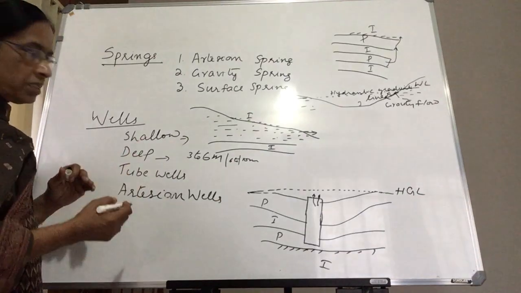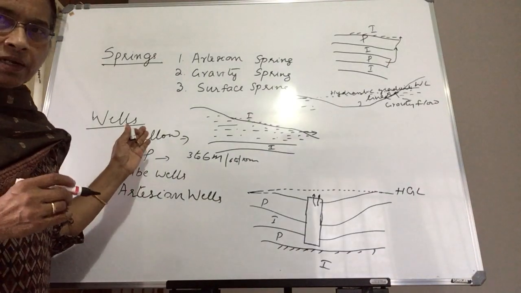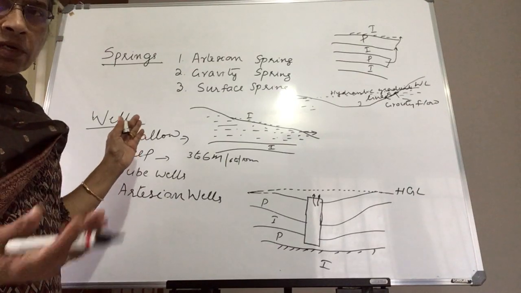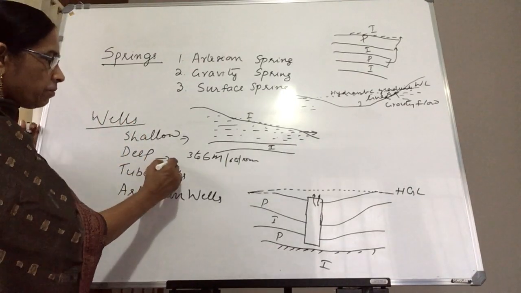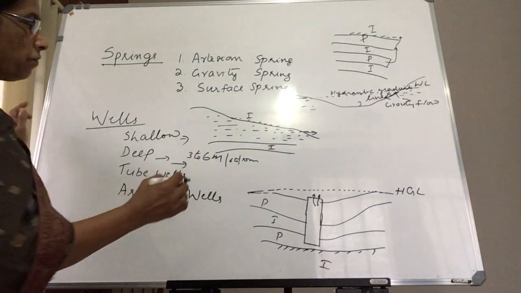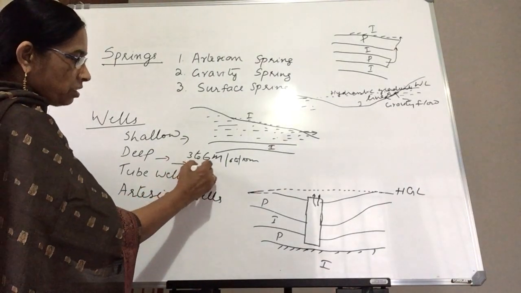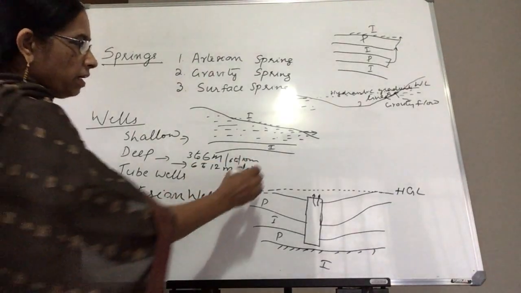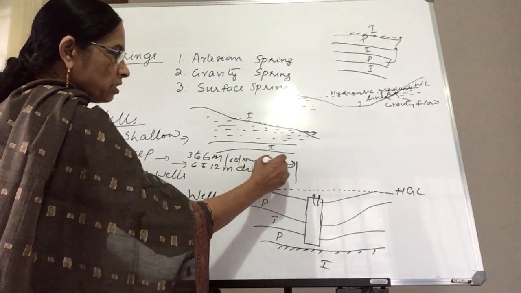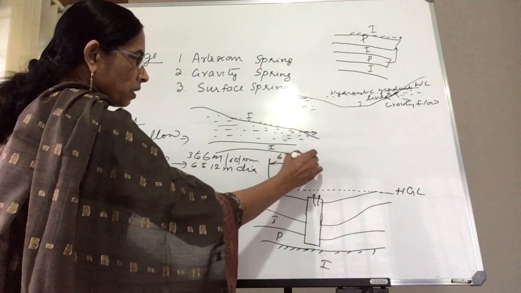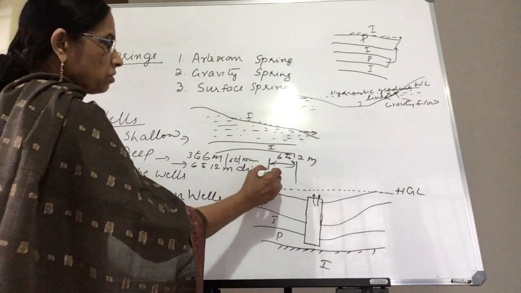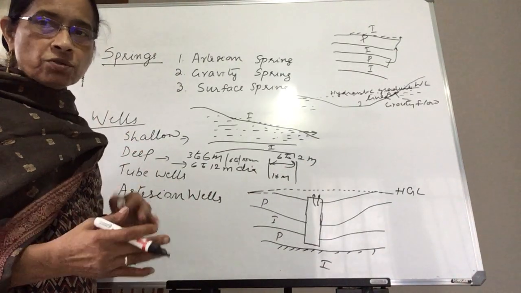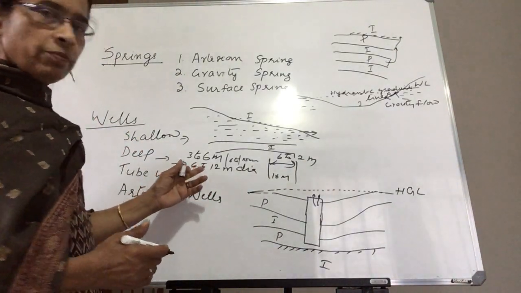Usually these shallow wells collect water from the subsurface zone only, not from the groundwater. Whereas the deep wells are usually 6 to 12 meters in diameter, and the depth is around 16 meters or more, more than 10 to 12 meters. That is the deep wells.